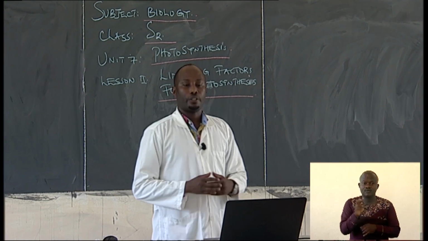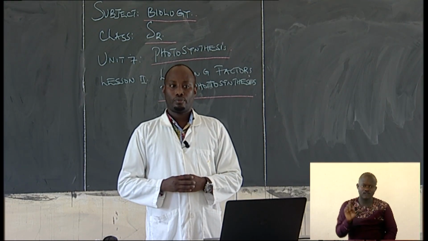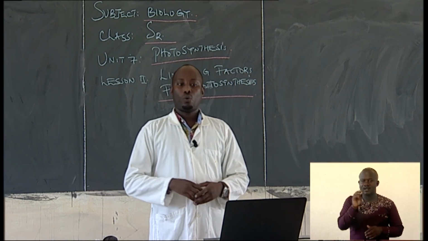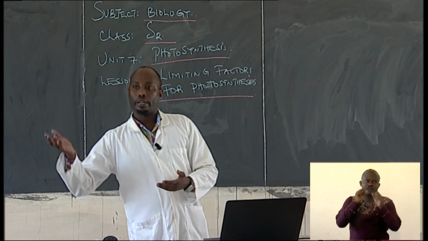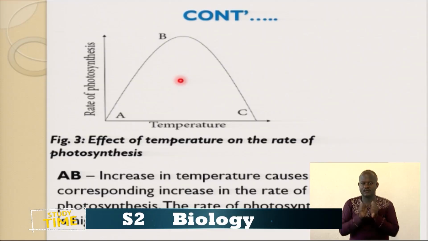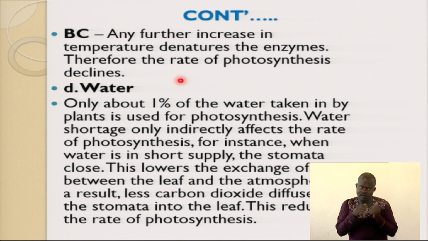We have temperature. It's also another limiting factor for photosynthesis. We are going to talk about enzymes catalyzing the reaction, which can be inhibited or affected by high temperature. And then we have water, another limiting factor that can inhibit the rate of photosynthesis.